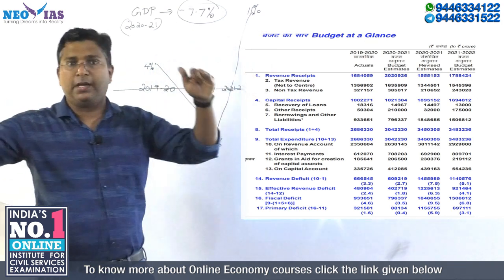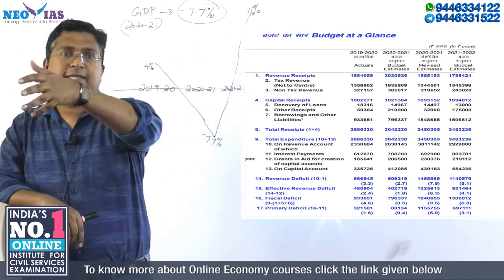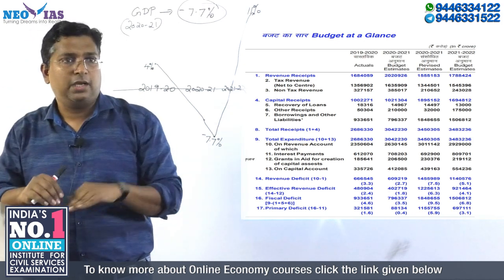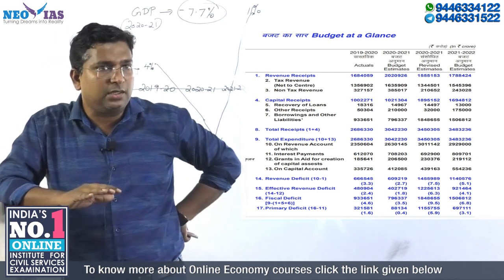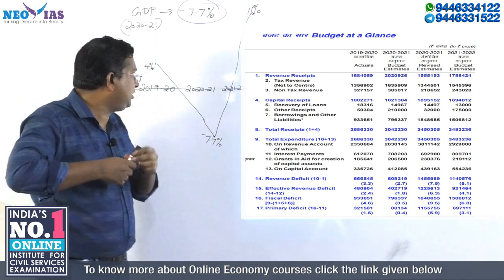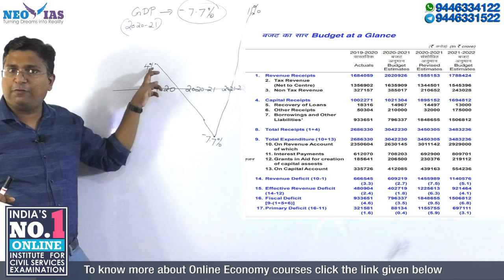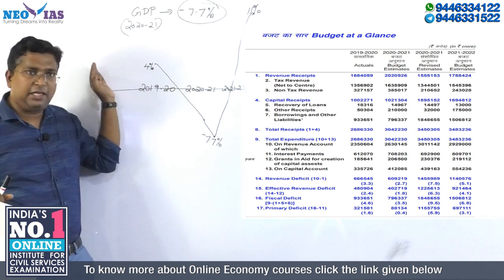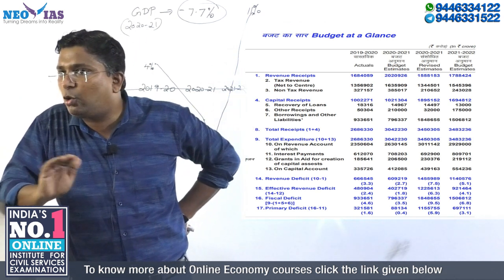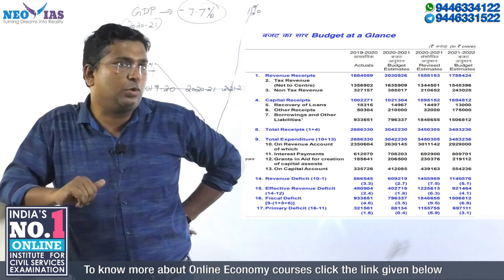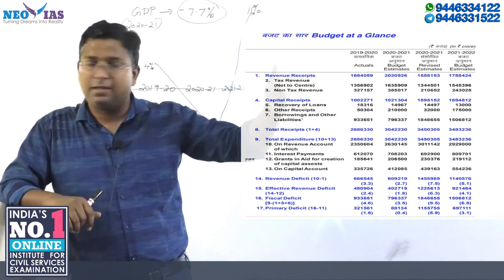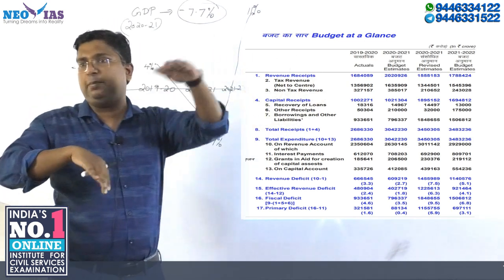Then what happened in the next year? Next year it's a normal growth, like 6 to 6.5%, or 6 to 7. If you look at our average growth rate before this lockdown, 2-3 years back our economy had already started showing signs of slowdown. If you take the last 5 years, the average growth is nearly 6.5%. We want to get back to that normal level, and that will happen from 22-23 onwards.